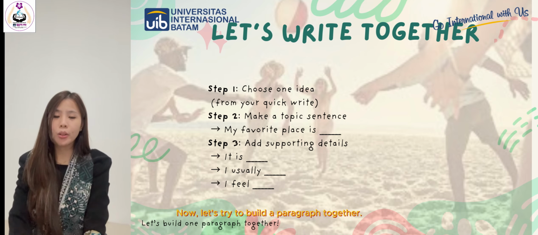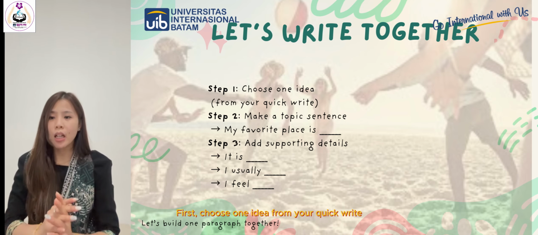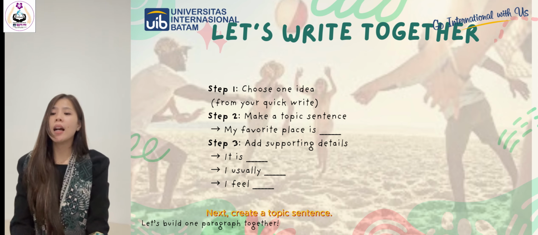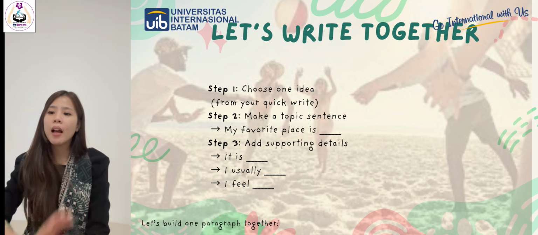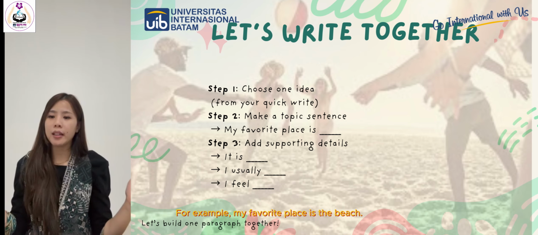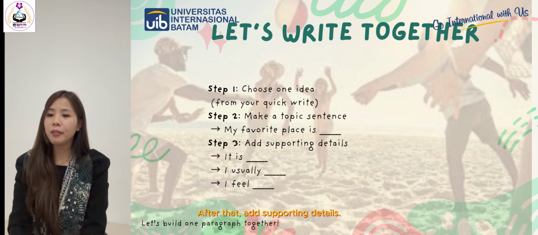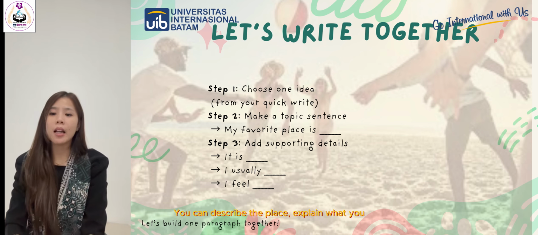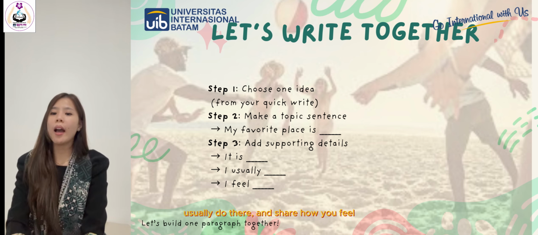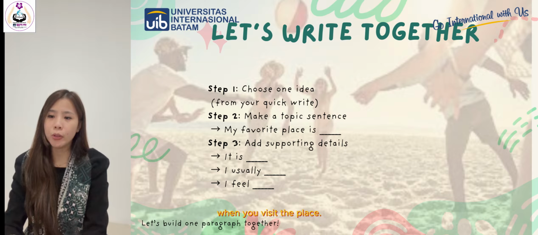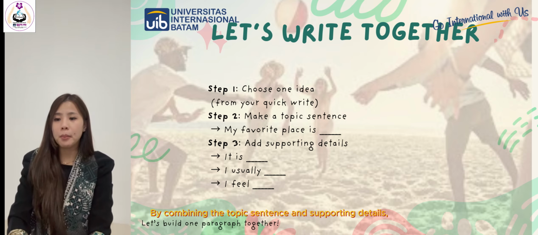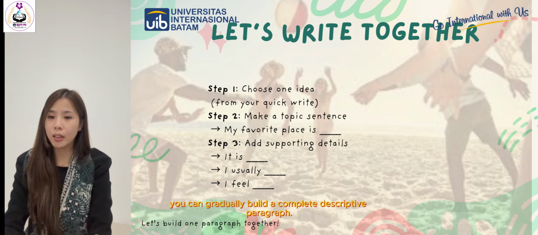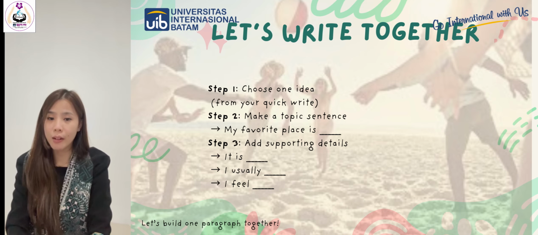Now, let's try to build a paragraph together. First, choose one idea from your quick write activity. Next, create a topic sentence. For example, my favorite place is the beach. After that, add supporting details. You can describe the place, explain what you usually do there, and share how you feel when you visit the place. By combining the topic sentence and supporting details, you can gradually build a complete descriptive paragraph.